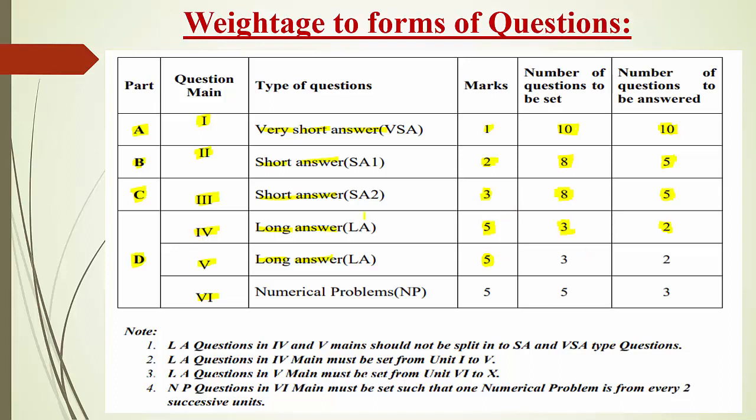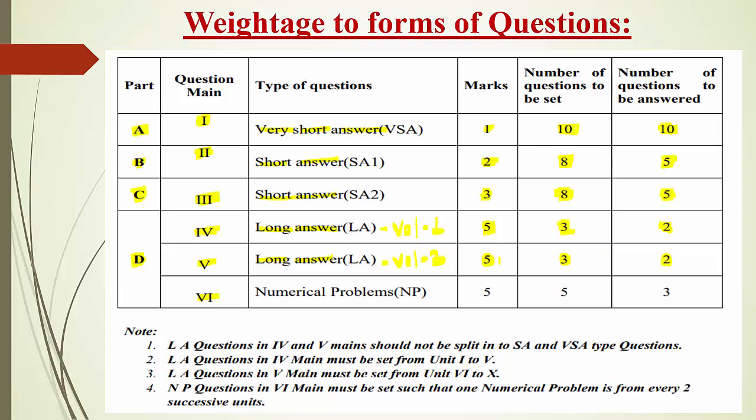In the 4th main we are going to ask questions related to volume 1. Volume 1 means up to the chapter gravitation they will ask the question. In the 5th main they are going to ask 5 mark questions from volume 2, that means unit 6 to unit 10. Again there are 3 questions in total. Out of 3 questions you can write any 2 answers.